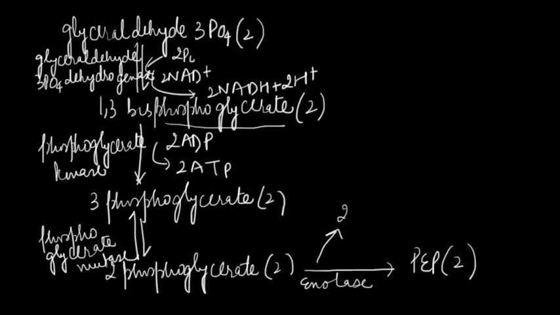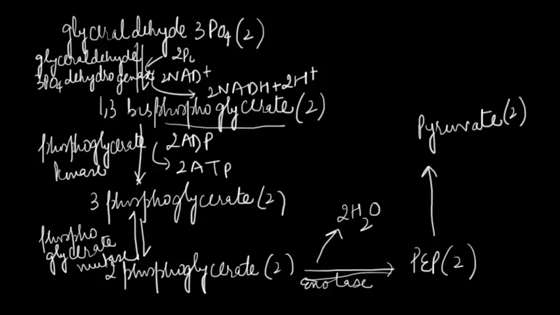At this step, there is a reversible removal of water molecule. Next, phosphoenol pyruvate gets converted to pyruvate, which is the end product of glycolytic pathway, and the enzyme catalyzing this reaction is pyruvate kinase. This is the second substrate level phosphorylation, as at this step also ATP is formed.